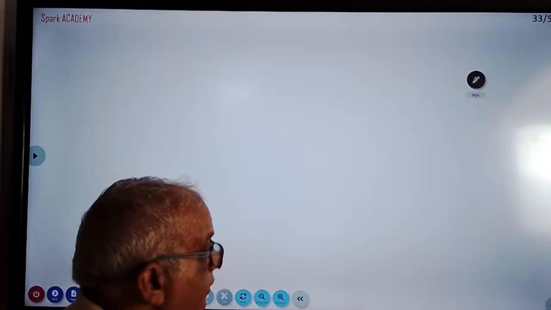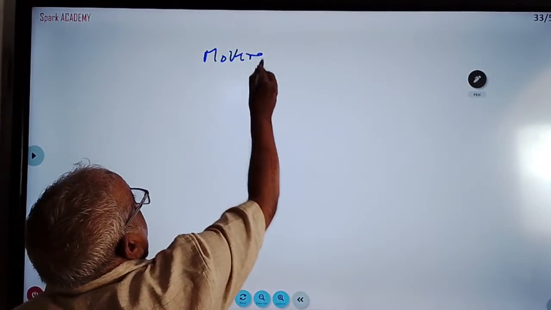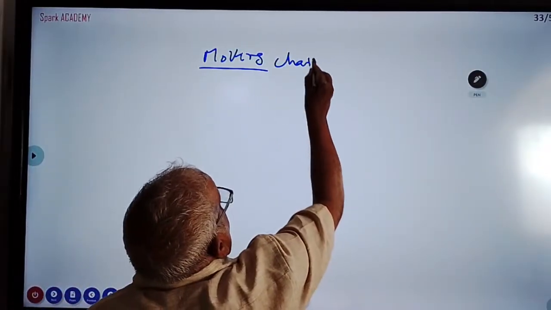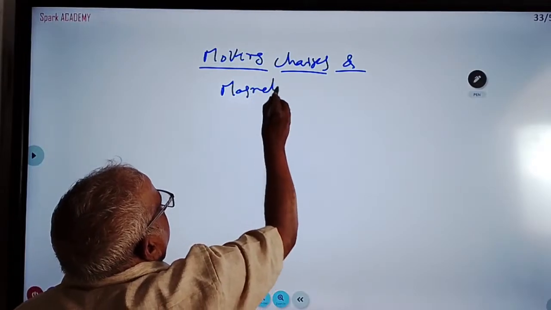That also you practice. Next chapter, I'm telling about moving charges and magnetism. State and explain Biot-Savart law.